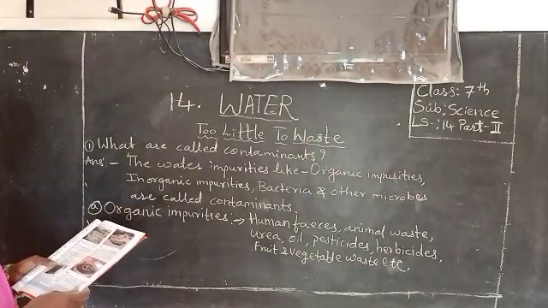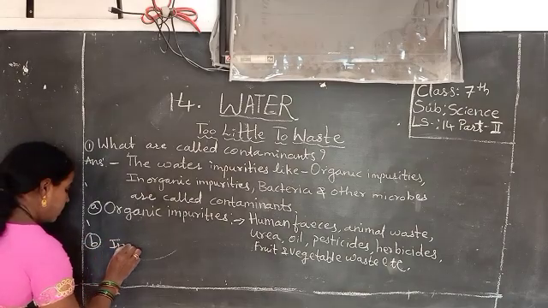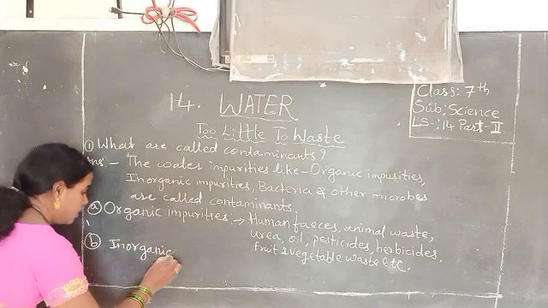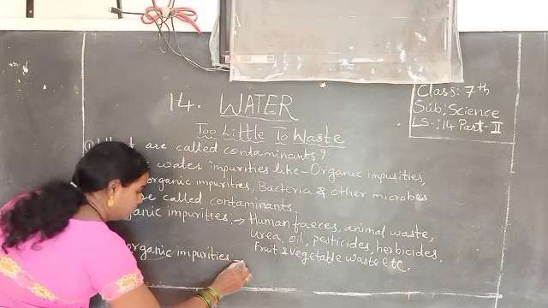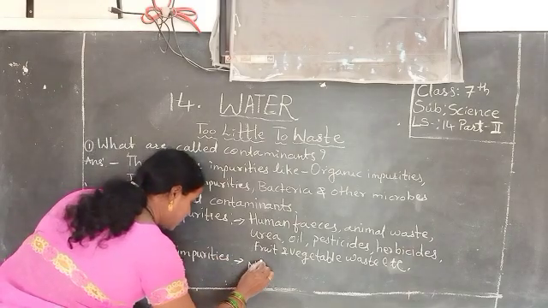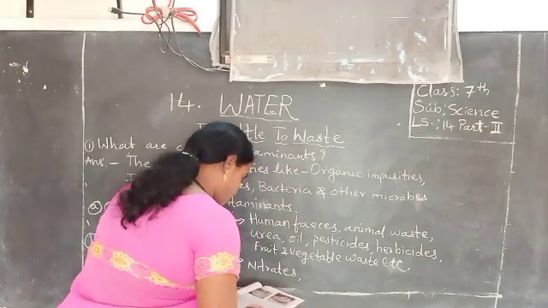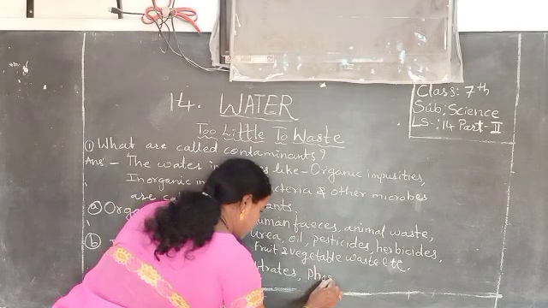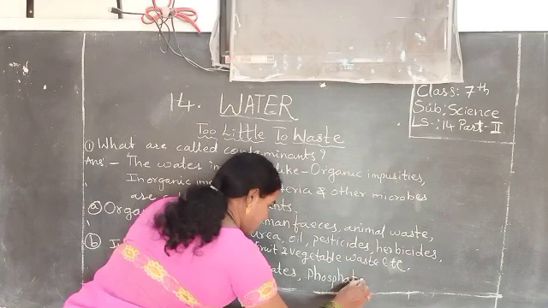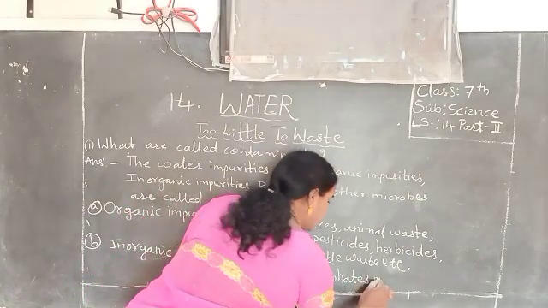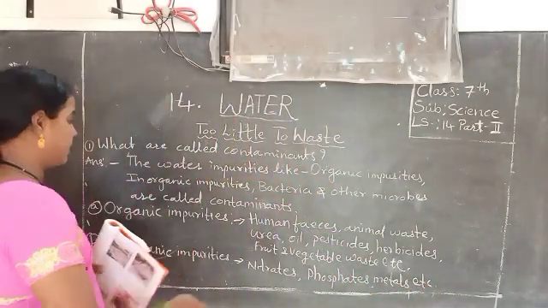And next you have to write inorganic impurities, B: nitrates, phosphates, metals, etc. Okay. So I think this part is over.